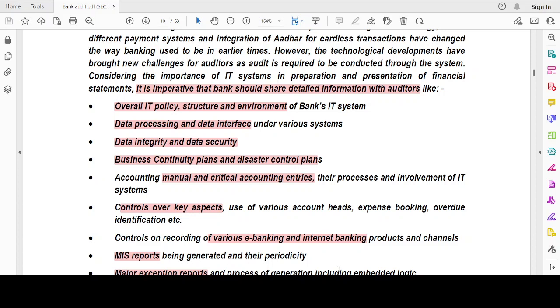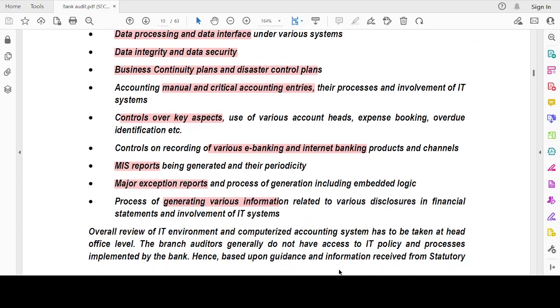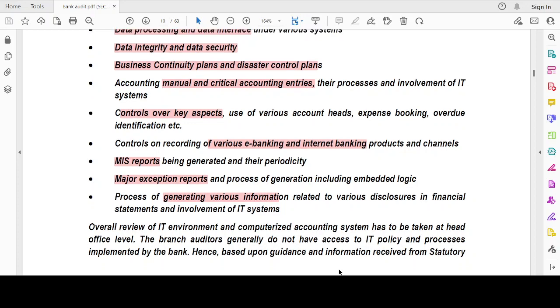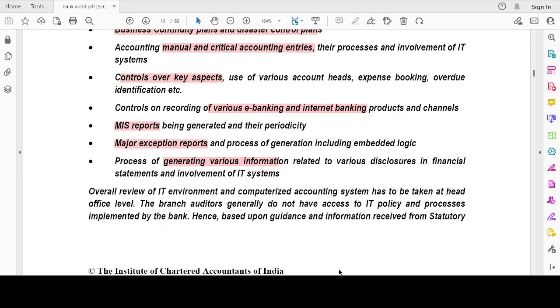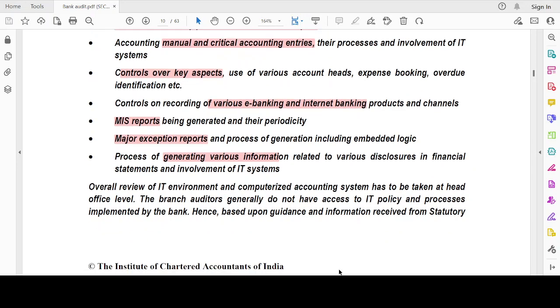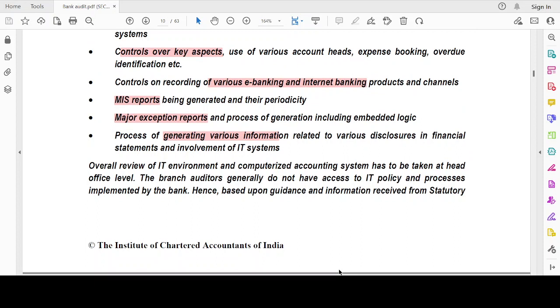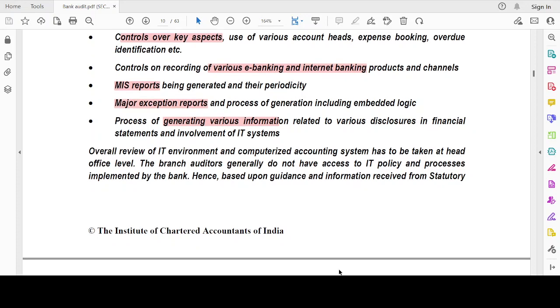They have to share their IT policy. They have to share how the data is being processed. What are the data interfaces? What are the principles with respect to data integrity and data security? What are the BC, business continuity plans and disaster control plans? What are the accounting practices that are followed for manual and critical accounting entries? And what are the controls over key aspects? What are the various e-banking and internet banking products and channels? What are the MIS reports? How effective are the major exception reports which are generated, and the process of generating various information?